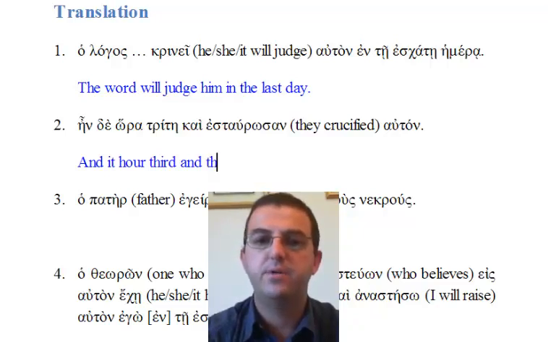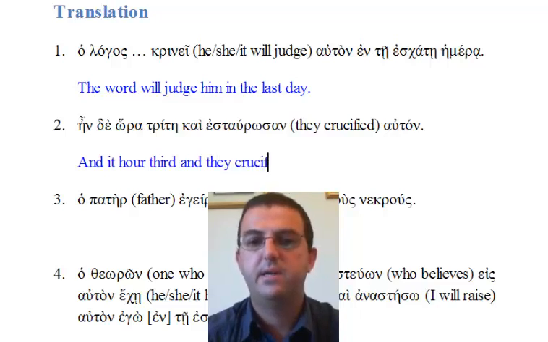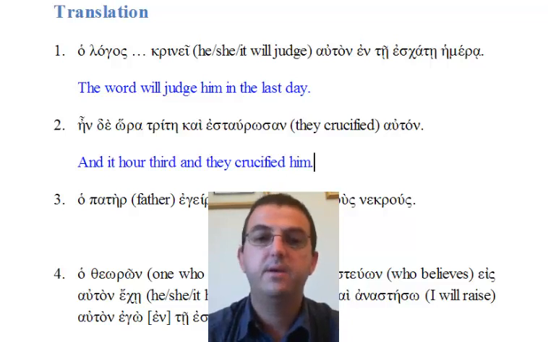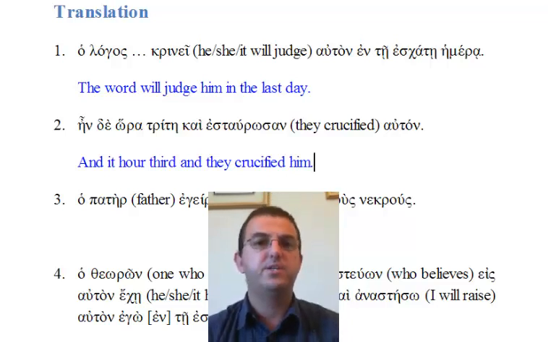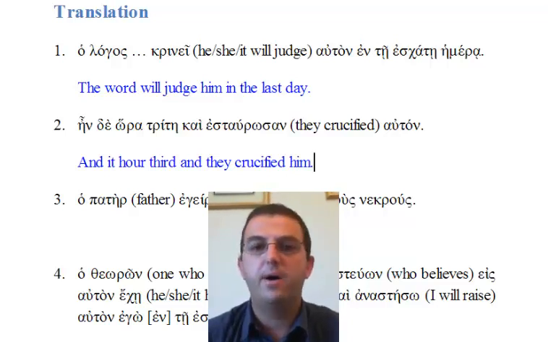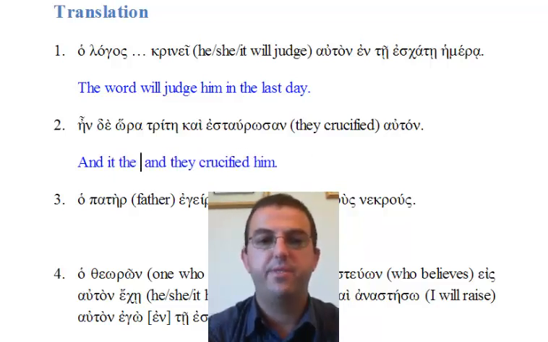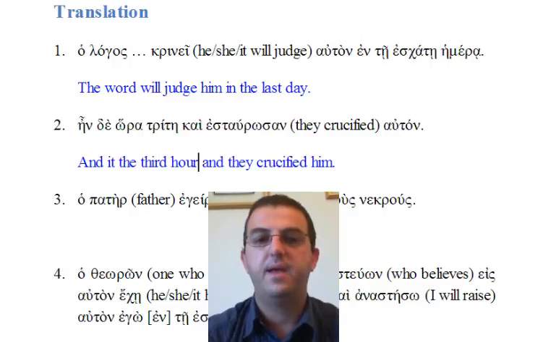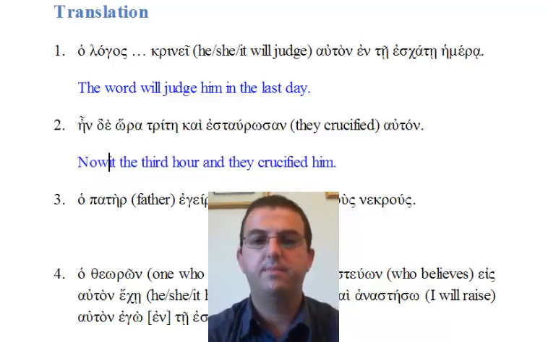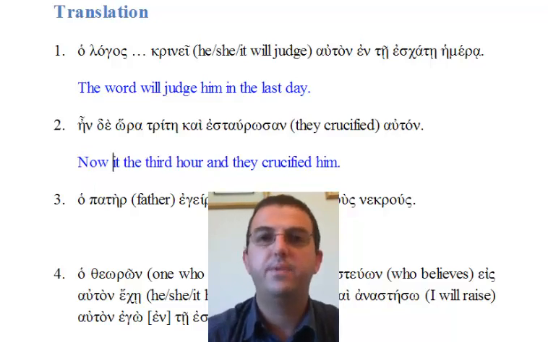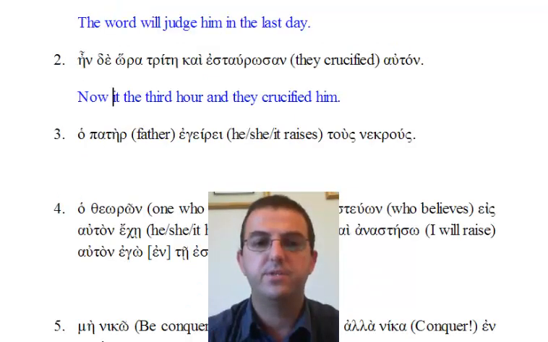Estaurosan means they crucified. Mounce tells us that. Auton, as in the previous one, him. So we've got a rough literal translation saying, and it was the third hour, and they crucified him. That's pretty poor English. So we would modify that to say it was the third hour, and they crucified him. Looks like de might mean now. Now it was the third hour, and they crucified him.